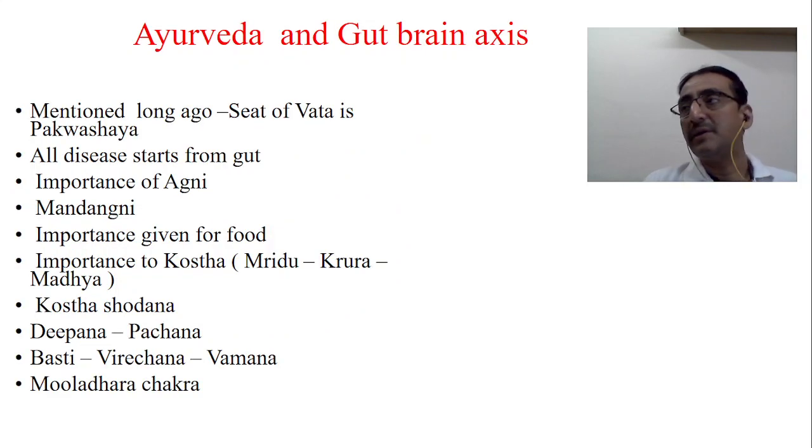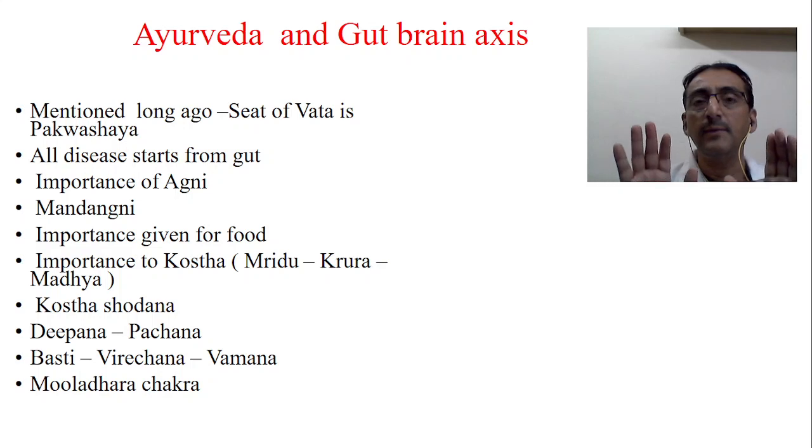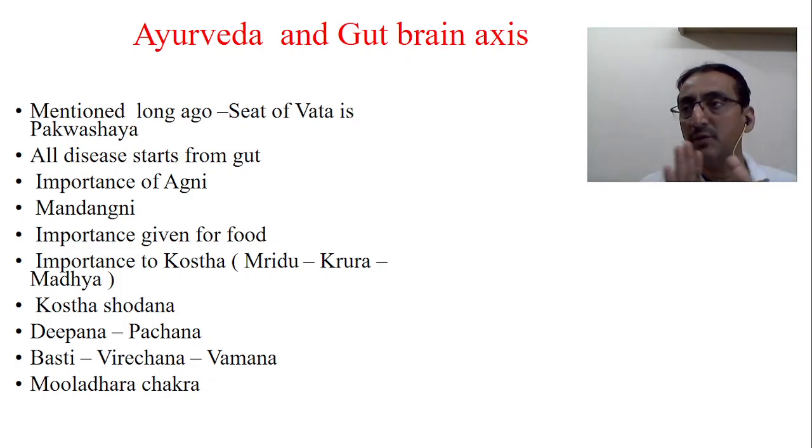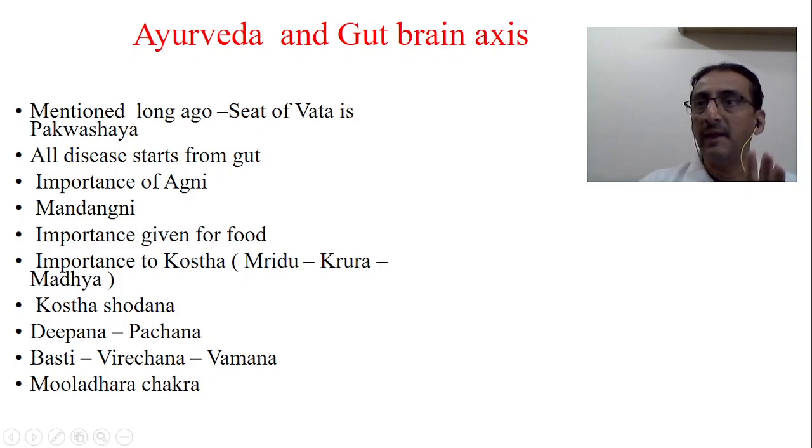Now, what does Ayurveda say about this, as I explained earlier? Actually, Ayurveda itself explains the gut-brain axis. They have given maximum importance to the gut-brain axis because they know that food itself is the root cause of all disorders, and it has to be taken very properly. If it is in excess, it is considered visha. If it is the right dose, it is called amrita. And food should not be taken vigorously or haphazardly.